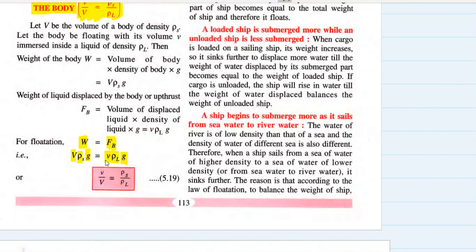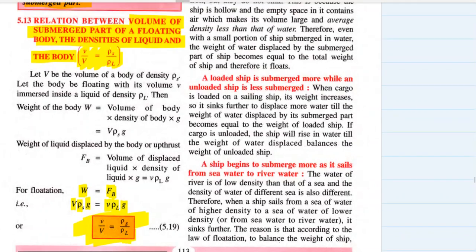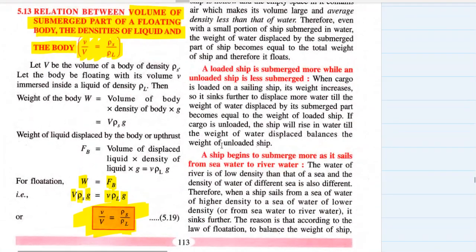So we get small v upon capital V, that is the volume of body submerged inside the liquid upon the total volume of body, is equal to rho s upon rho l, density of solid upon density of liquid. This is a very important formula. There are so many numericals on this formula, it will be very easy if you use this formula.